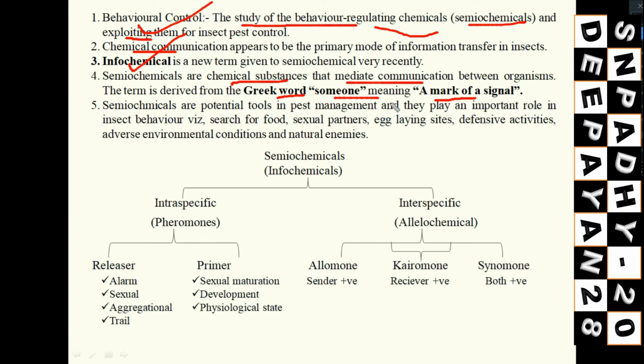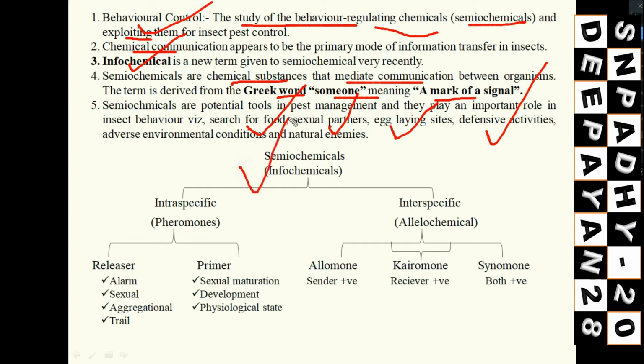We can use semiochemicals, which play an important role in insect behavior, like how they search for their food and sexual partners, where they will lay their eggs, their defensive activities, and anti-predatory and predatory mechanisms. So many things are there, which respond to external stimuli, the surroundings, and also to natural enemies, the biotic factors. Those are semiochemicals, otherwise known as infochemicals.